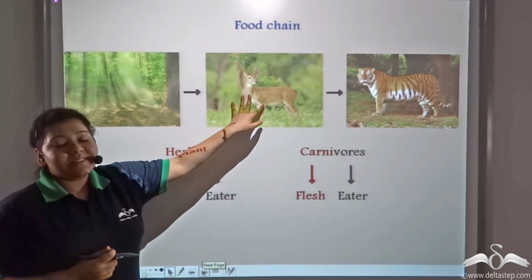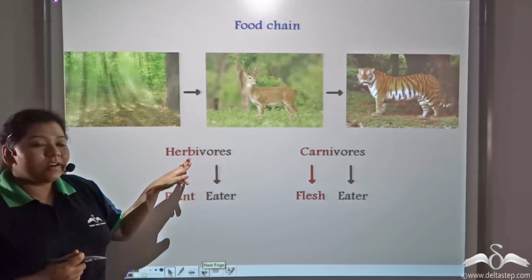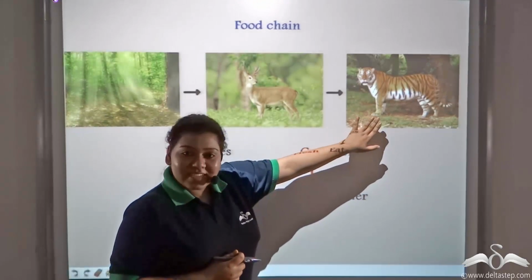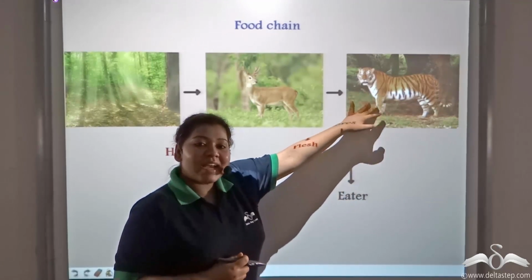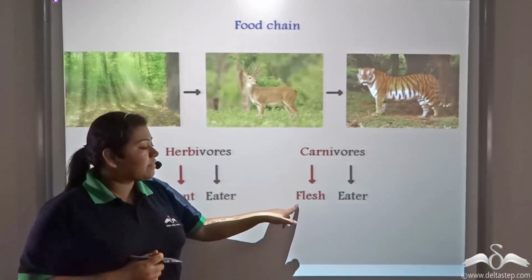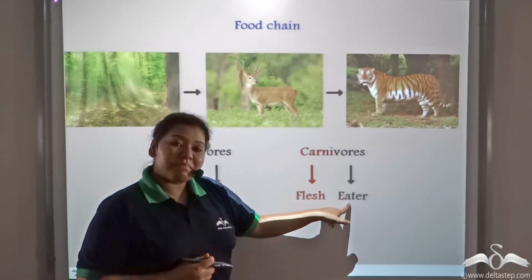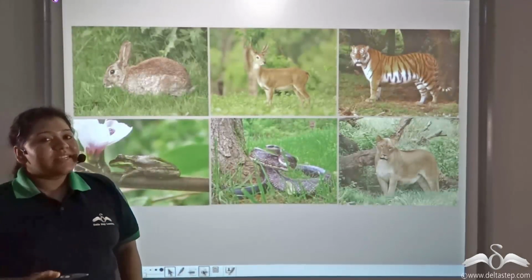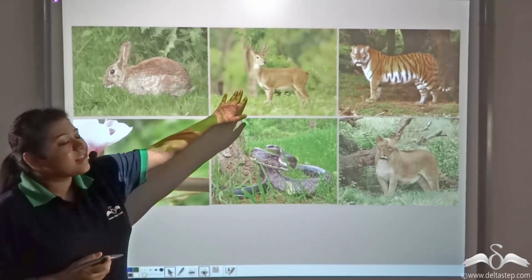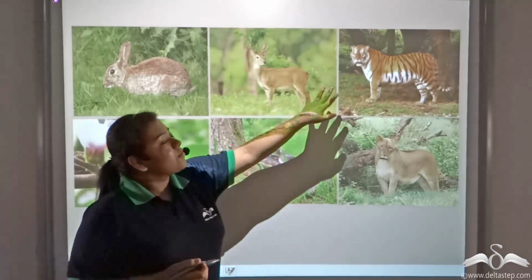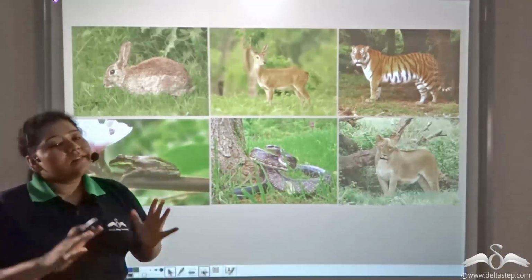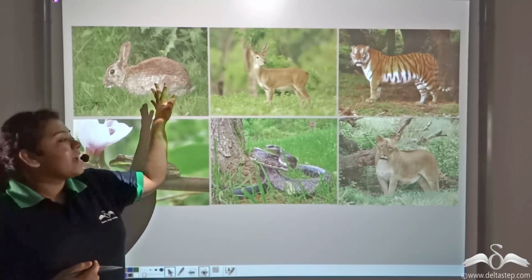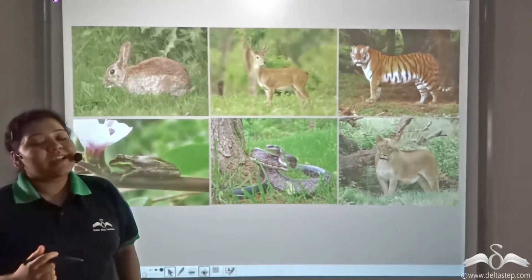These primary consumers are known as herbivores, where herbi means plant and vores means eater. And these secondary consumers, like the tiger, are known as carnivores, where carni means flesh and vores means eater. Now, it is not necessary that there will be only deer as the herbivorous animals and only tigers as carnivorous animals. There are a lot of herbivorous animals like rabbits and goats, and a lot of carnivorous animals like lions and snakes present in the forest.